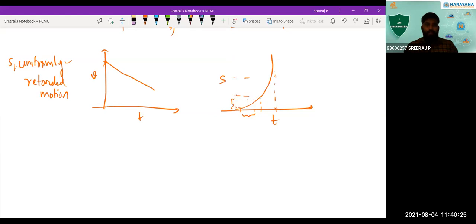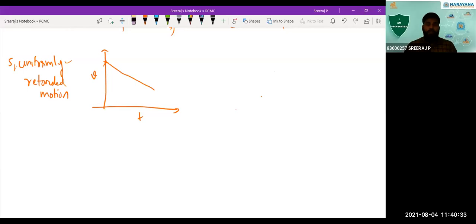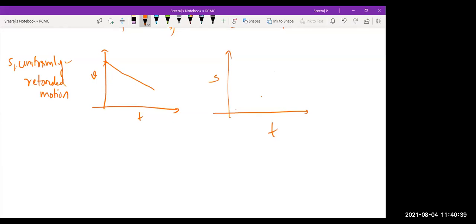But when you come over to the case of uniformly retarded motion, how will the graph be then? It is this parabola only, but it will be upside down. You'll be getting a graph this way. That is the displacement time graph. You'll be getting a curve like this.